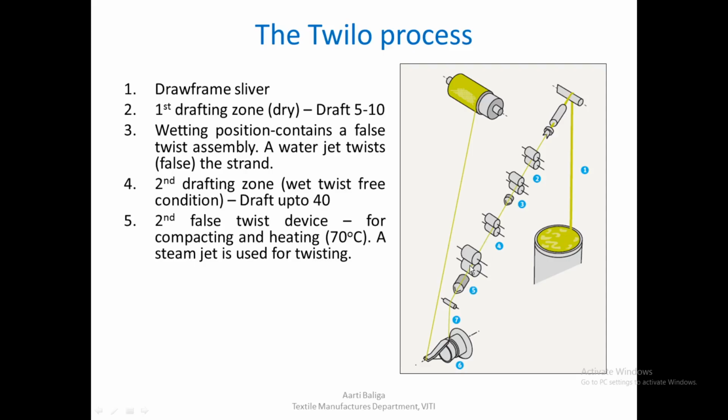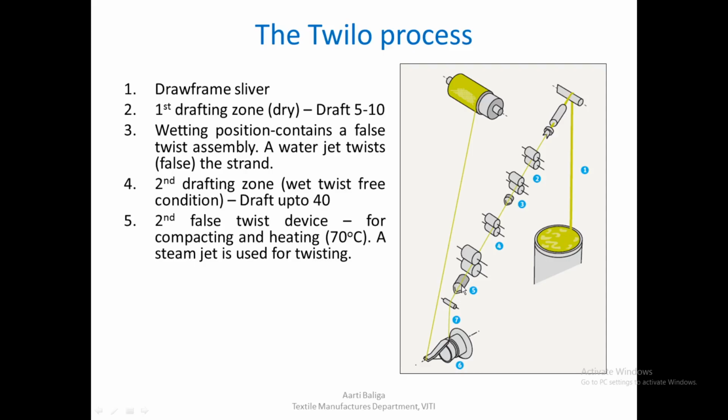After the wet fiber web comes out of the second drafting zone, what we have is again another false twister, which is a steam jet twister, and we are using steam here because we need to heat the fiber strand so that the adhesive fibers that we have blended in the draw frame sliver become sticky in nature.